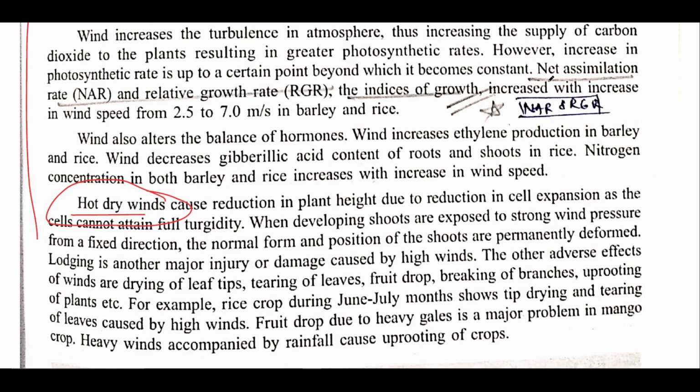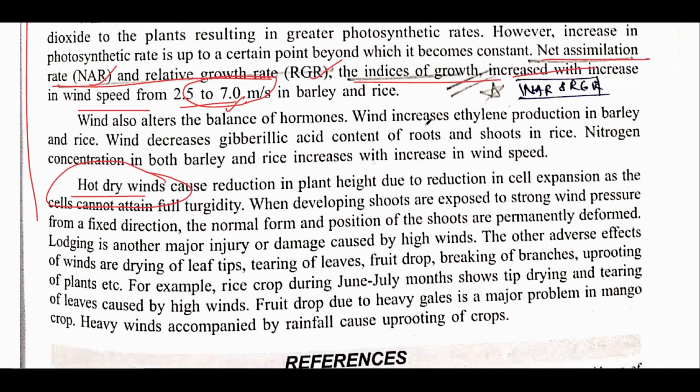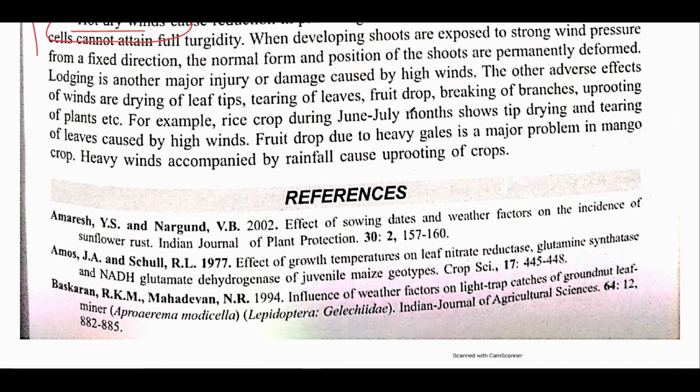The important part is that the net assimilation rate and relative growth rate are the indices of growth. Basically these two, and there are others also, we'll discuss in the next video. The next chapter is related to that only, growth and development. What in this chapter is important is that the net assimilation rate and relative growth rate, these indices of growth, increase with increase in wind speed. Don't remember the speed, but remember that they increase with increase in wind speed. This is important. And here ends the chapter.